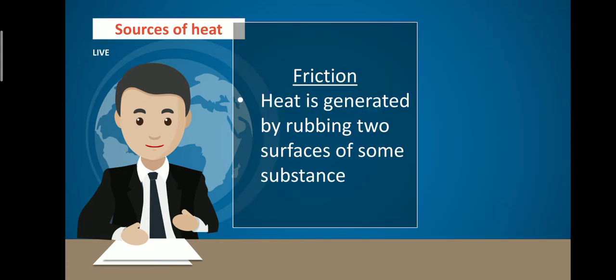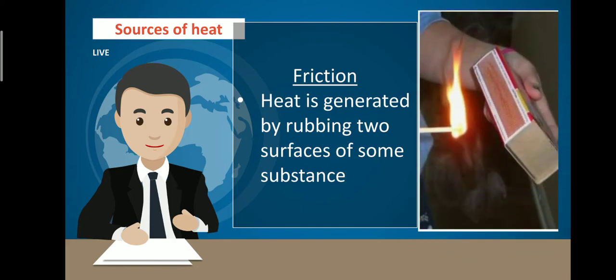And next is friction. Heat can be generated by rubbing any two surfaces. Like when you rub your palm, heat will be generated. Another example is a matchstick. When you rub a matchstick against your matchbox, heat is produced.